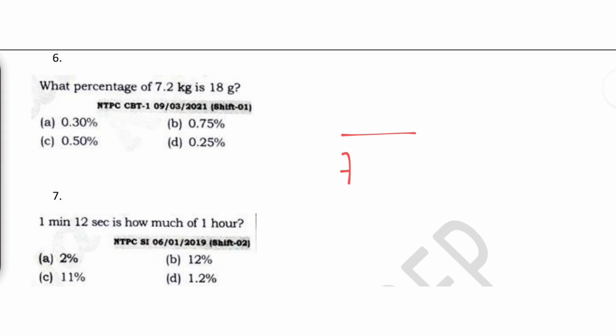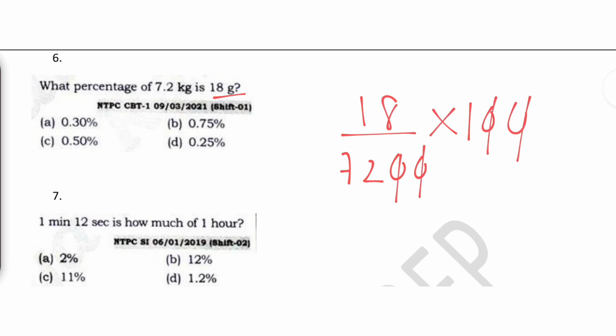So what is 7.2 kg? We can write it in gram as 7200 when you multiply it by 1000 gram. What percentage of 7.2? So 7.2 comes in the denominator, and 18 grams comes over here. We have to find percentage, so into 100. This and this get cancelled. 18 ones are 18, 18 fours are 72. So 1.4 is nothing but 0.25%. Okay, so this is your correct answer.